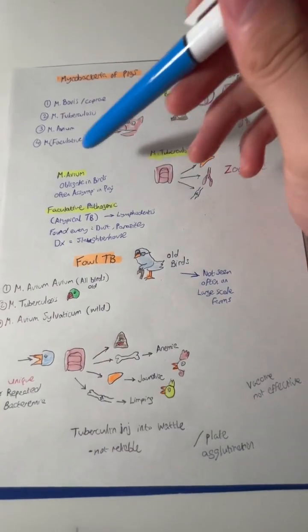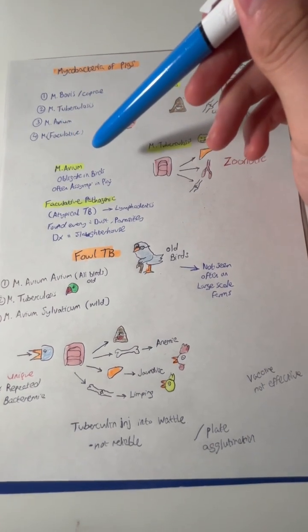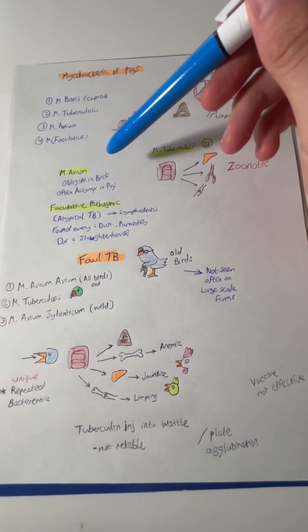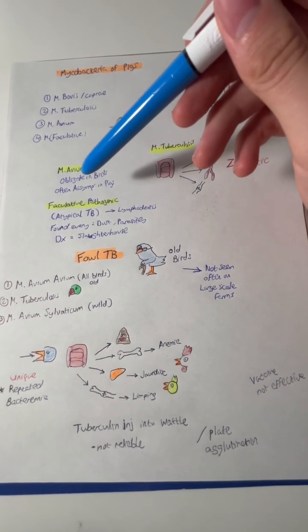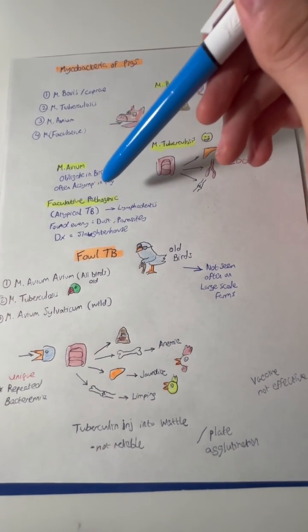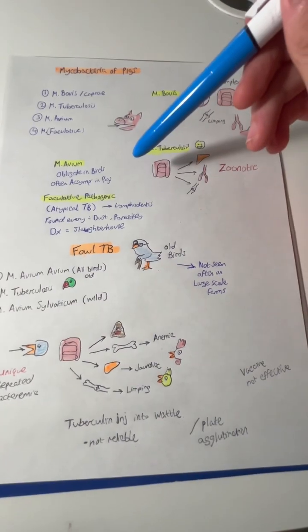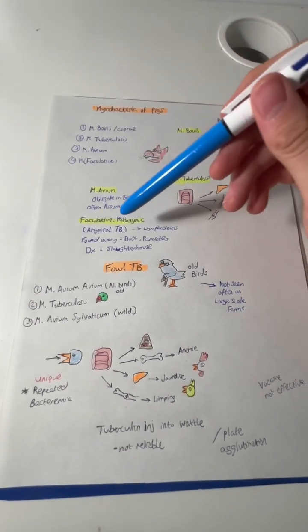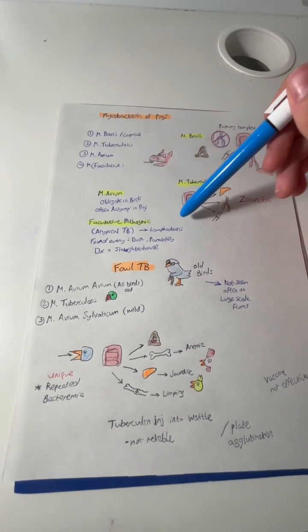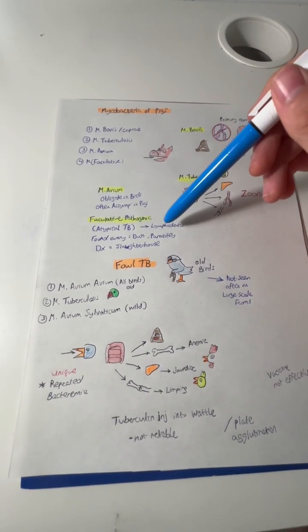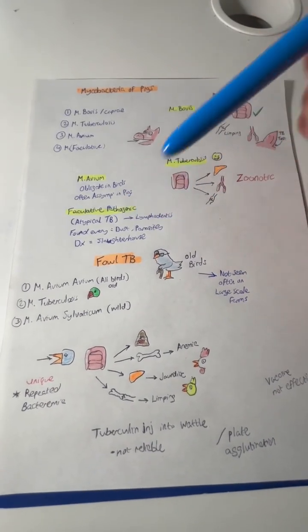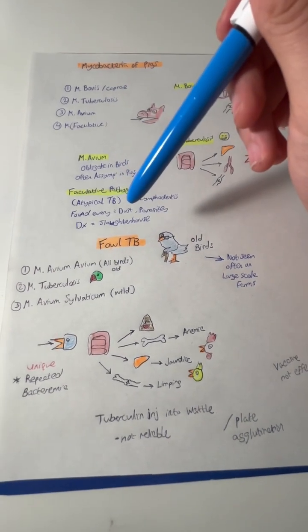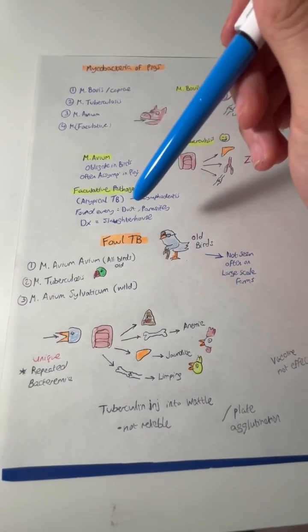Mycobacterium avium is an obligate pathogen in birds, and it's shed in the feces, and it can get into pigs orally, and then there can be local lesions, but it's frequently asymptomatic. The facultative pathogenic mycobacteria are found everywhere. This is atypical TB, and they cause lymphadenitis, and they're found in dust and parasites, and they can only be diagnosed in the slaughterhouse. And fowl TB is found in backyard birds or in zoos and wildlife parks.